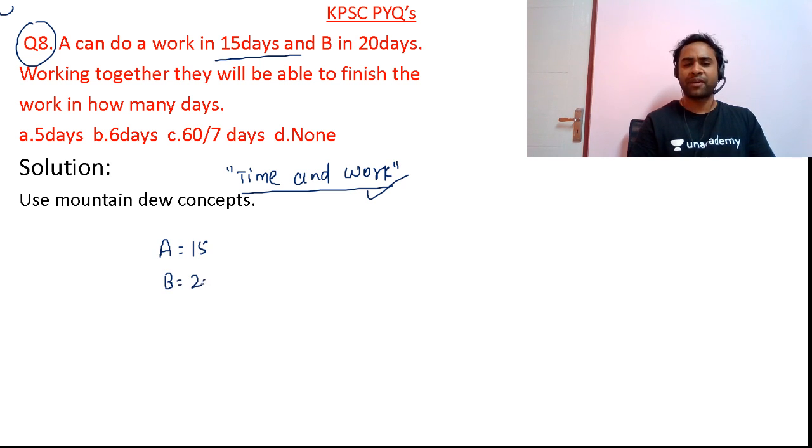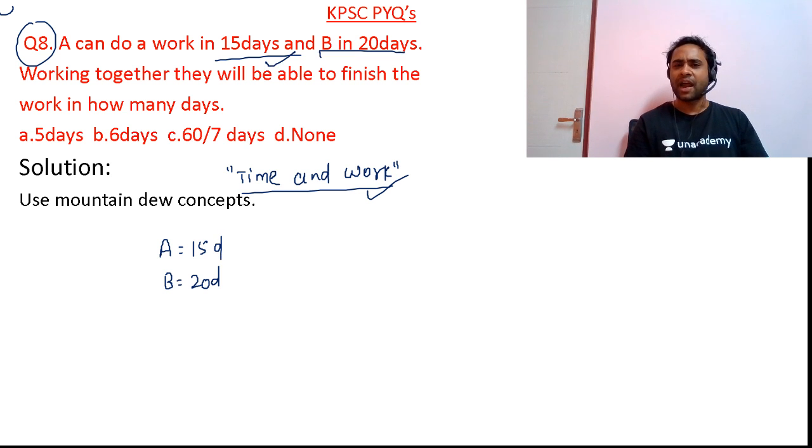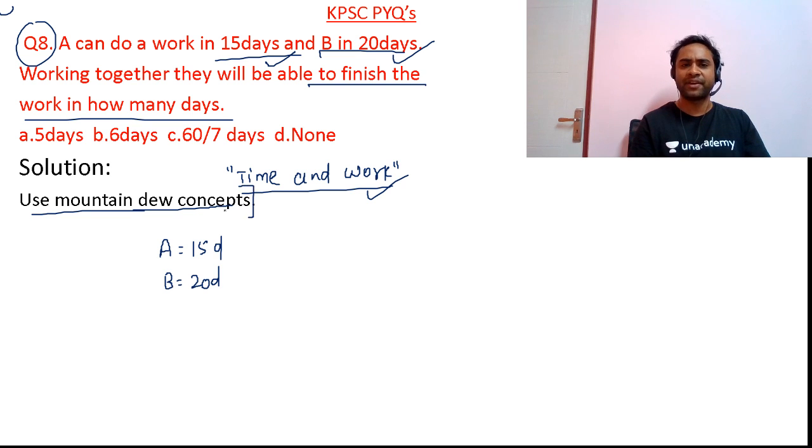B can do a work in 20 days. A will be able to finish the work in 15 days and B will be able to finish the work in 20 days. Working together, they will be able to finish the work in how many days? So we are going to use the LCM concept.